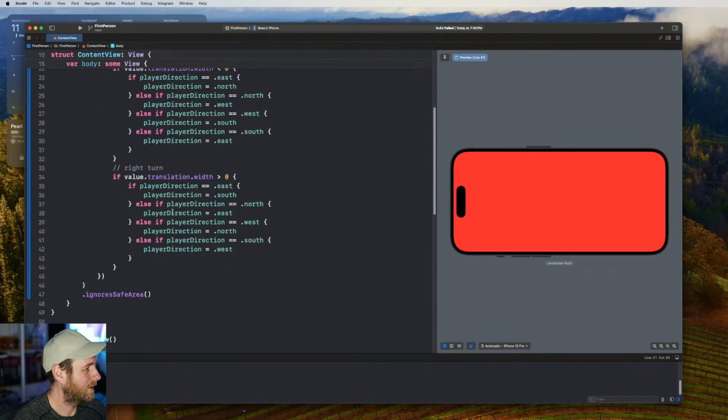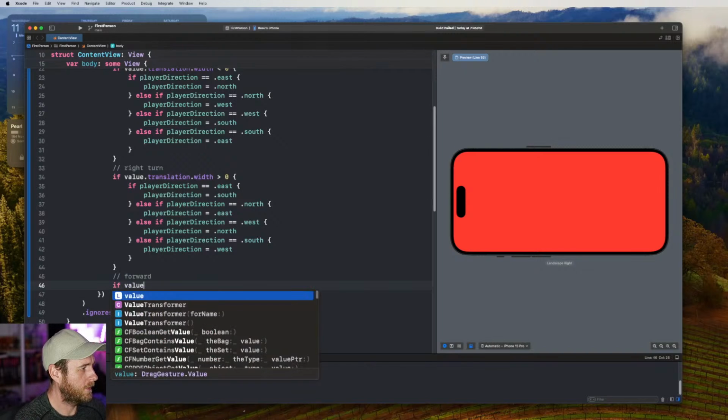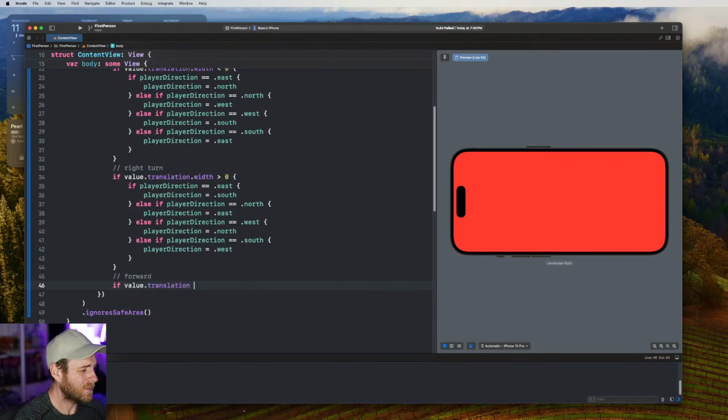It's probably a better way than this, right? And then we go forward. And there's no way to go backwards, right? You just turn around. So if value translation dot, I think it's height, is less than 0, because you're going down, that'll point you up, so that's forward. We may do a double tap on this instead, I think. And then we'll just say move forward.